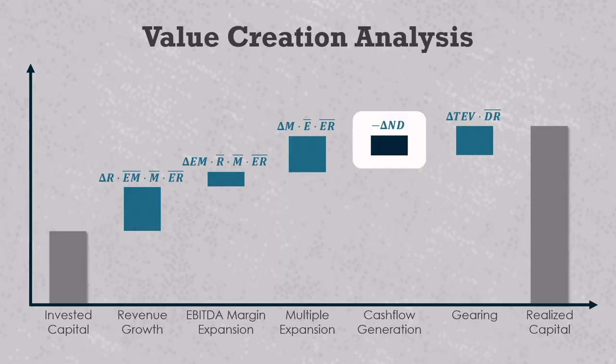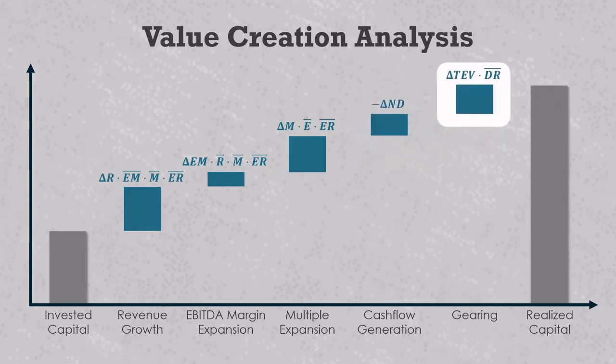The last item on the chart is the value driver for gearing, which tells us how much debt amplified equity gains and losses. The debt ratio is the net debt divided by the total enterprise valuation, and the average is just the sum of the value at entry and exit divided by 2. It also happens to always be equal to 100% minus the average holding period equity ratio.